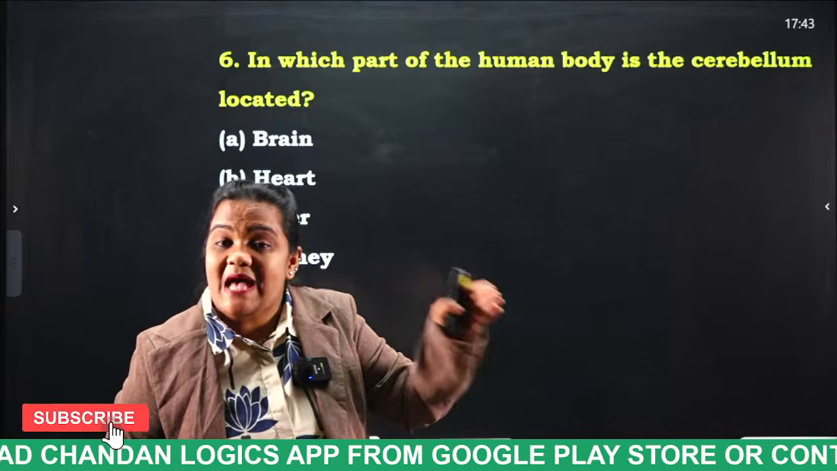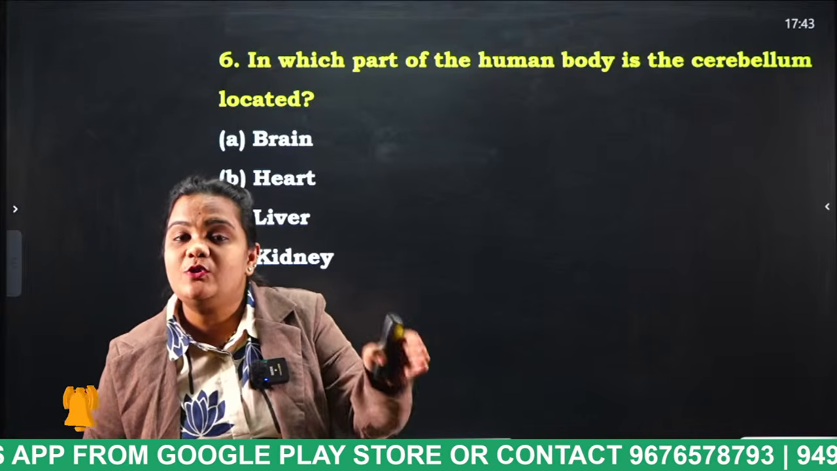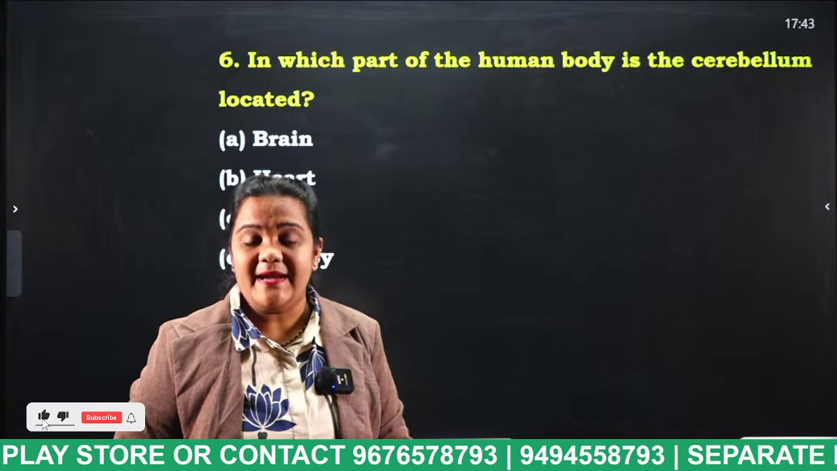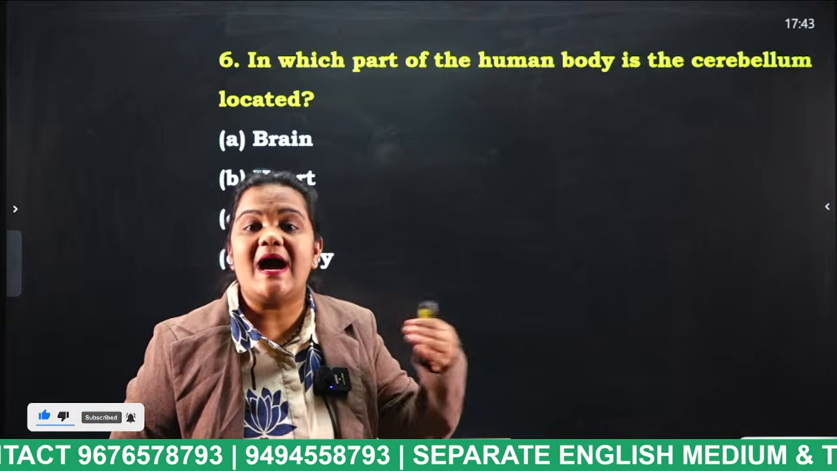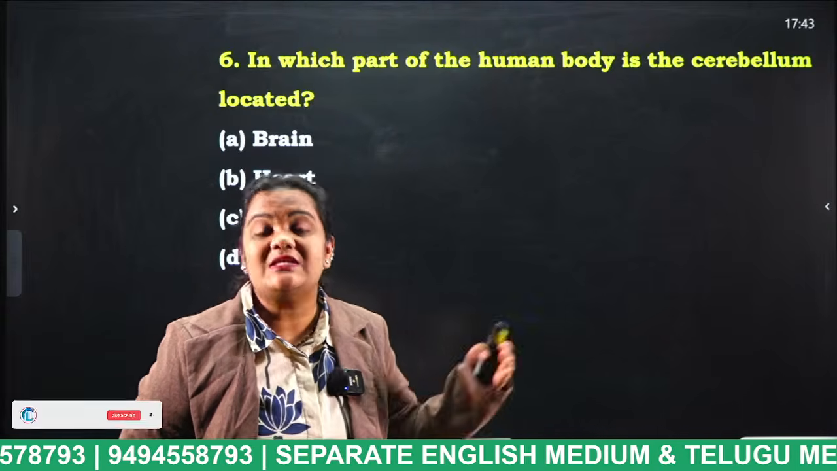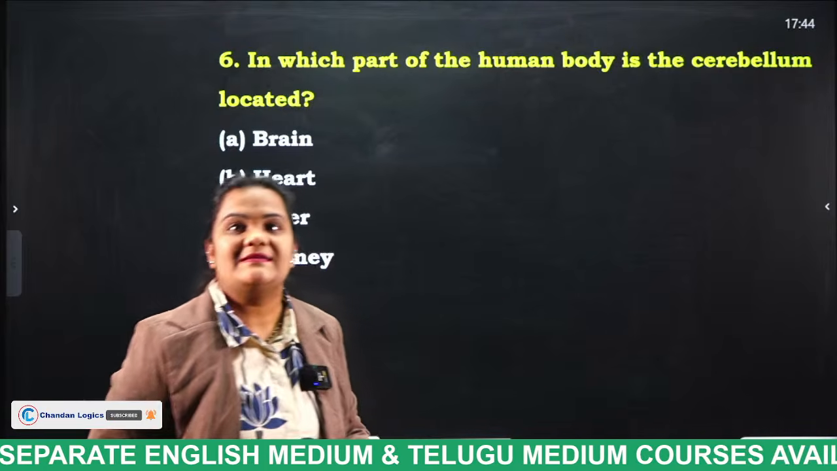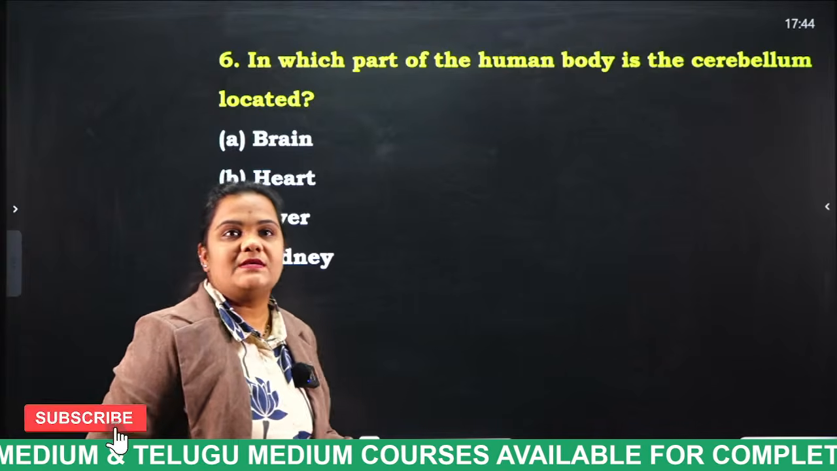The hypothalamus gives commands to the pituitary gland, and the pituitary gland controls all other glands present in our body. The hypothalamus also regulates our thirst, hunger, temperature and sleep. Remember, very, very important. Very good students, keep it up.